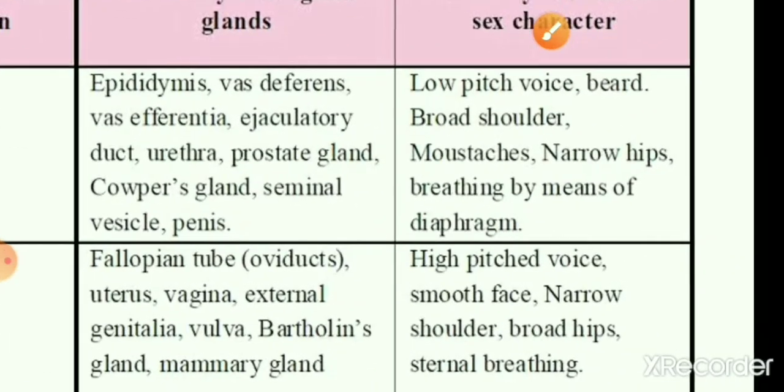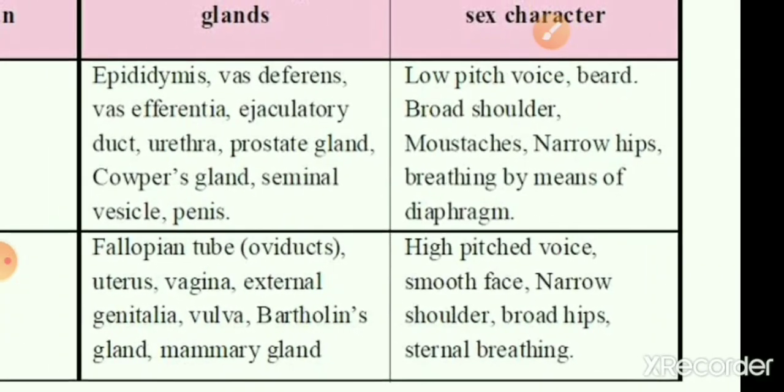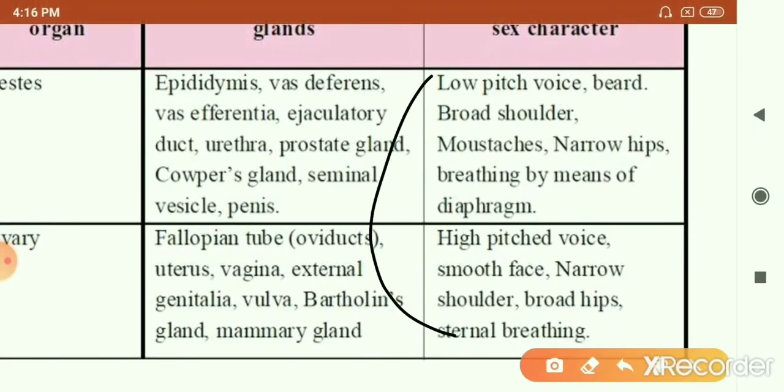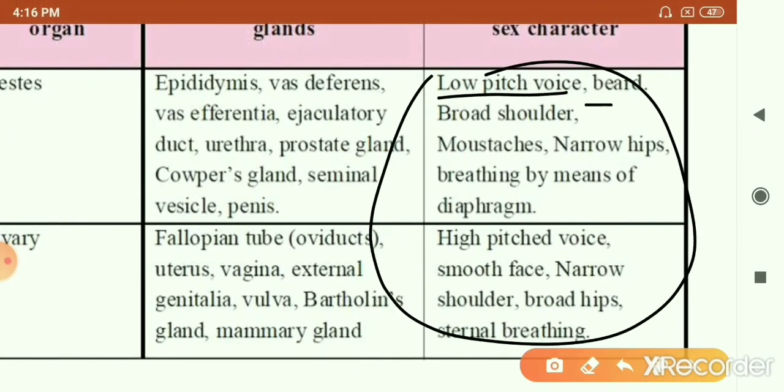And here you can see in this table the secondary sexual characters of males and females are also mentioned. These are the secondary sexual characters: a low pitch voice, development of beard, broadening of shoulders, development of mustache, and narrowing of the hip region.